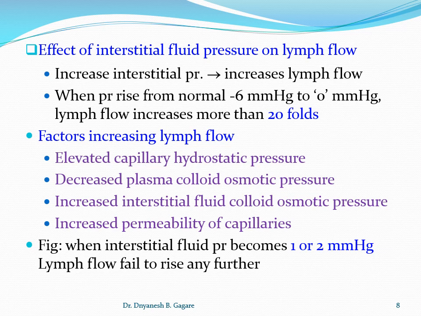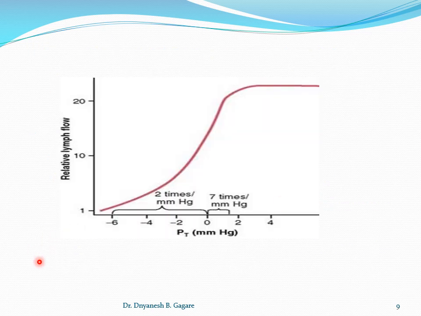So one diagram is there, try to understand. Here this is the relative lymph flow, and this side indicates the interstitial fluid pressure. Normally this pressure is minus 6 millimeters of mercury, and the lymph flow is 1; we can say 1 unit is the lymph flow.